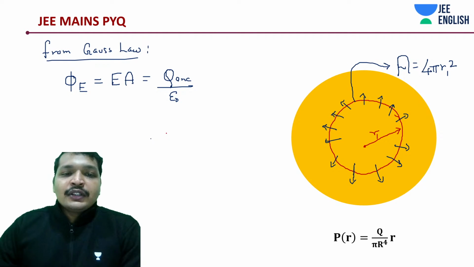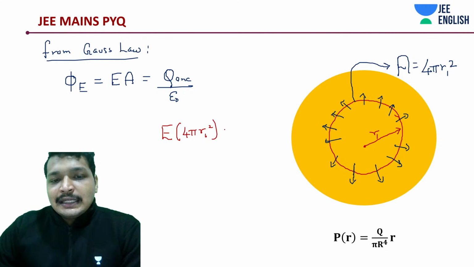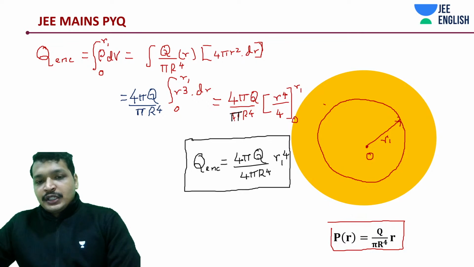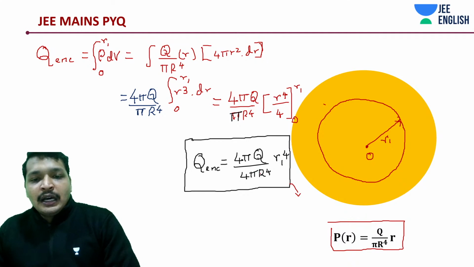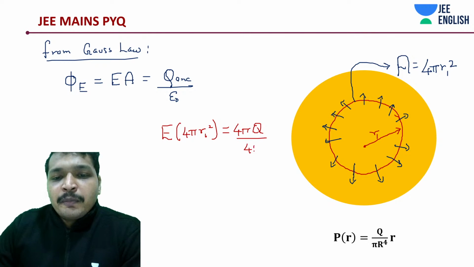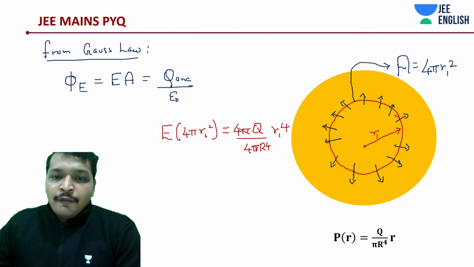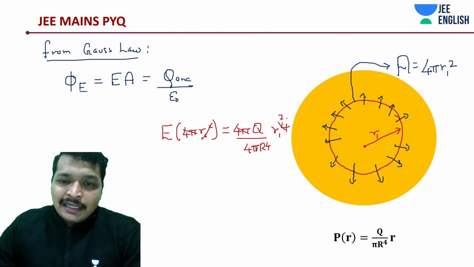Now we need to substitute the values to find out our final electric field. So E into 4 pi R1 square is equal to Q enclosed. We had some huge term for Q enclosed: 4 pi Q divided by 4 pi R to the power 4, into R1 to the power 4. 4 pi cancels out, some R square will cancel out, and you'll have R1 square.